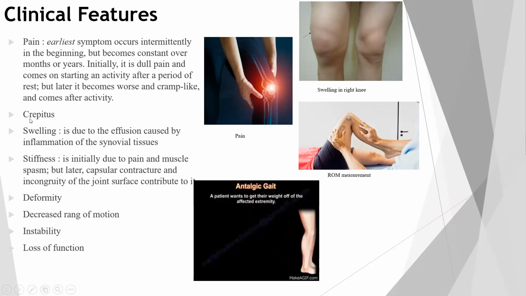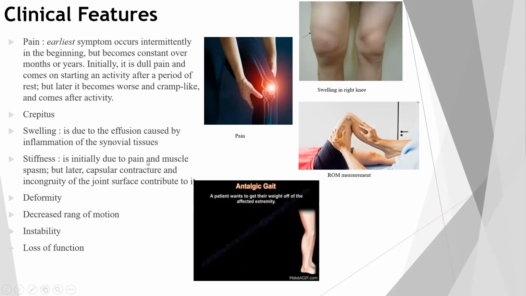Crepitus is an unusual sound when there is movement in the joint. We can hear a sound which is abnormal, and it's known as crepitus. Swelling is due to the effusion caused by the inflammation of the synovial tissues. So there will be a swelling in the joint. You can clearly see in this diagram the left knee and the right knee, which is swollen in nature.